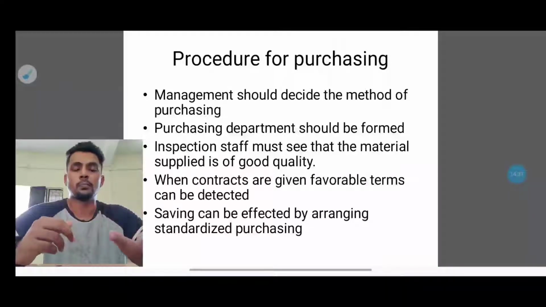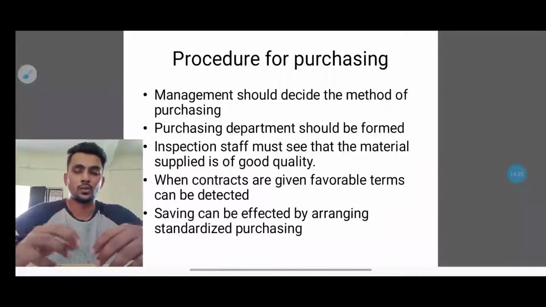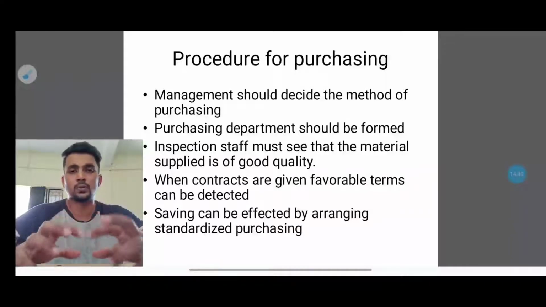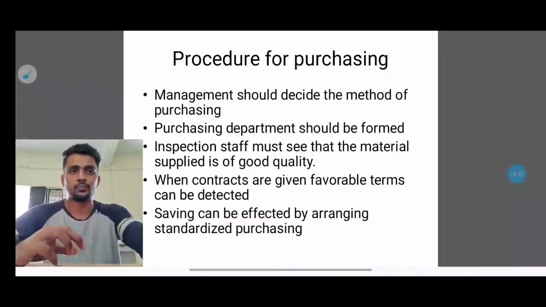overturn the rules that they imported. If they overturn the rules, it might cause a problem not only for the management, but also for the employees.